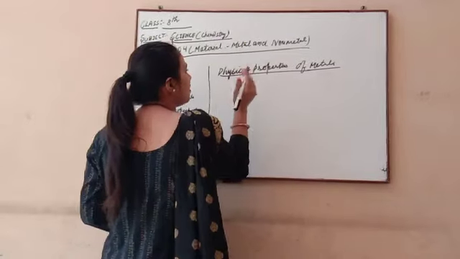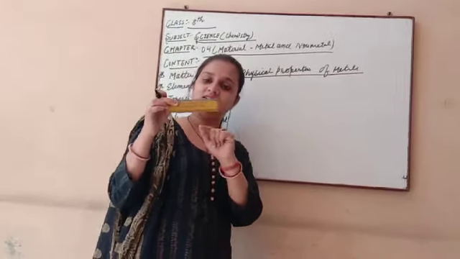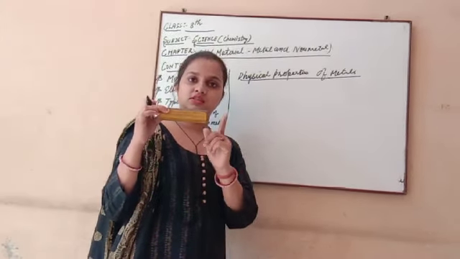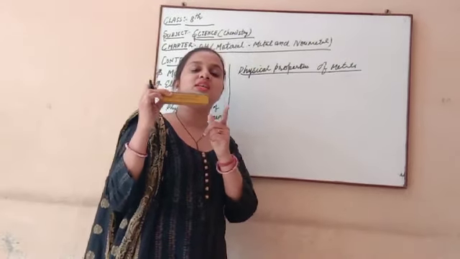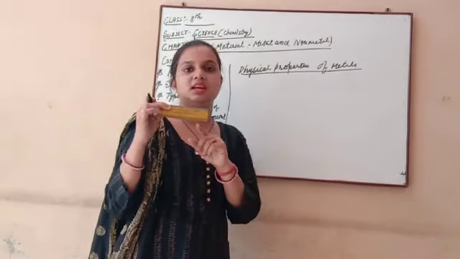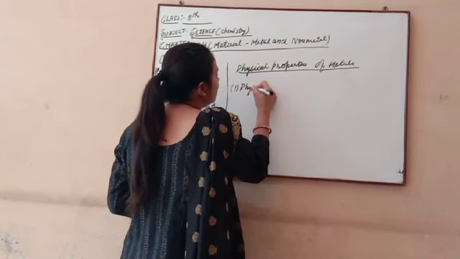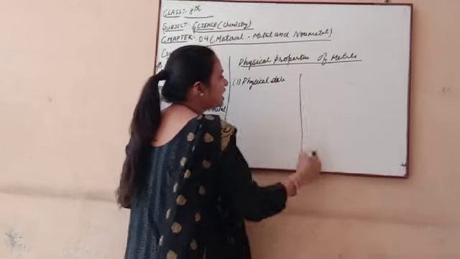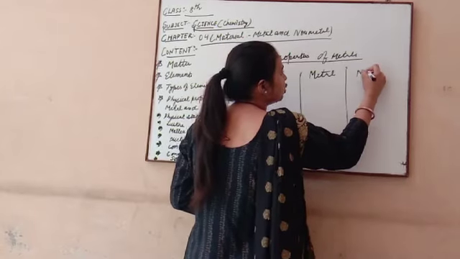Starting with this duster in my hand, what is the physical state of this? Either it is solid, liquid, or gas. Which state is this duster? This is solid in state. So generally we write the first physical property here: physical state.